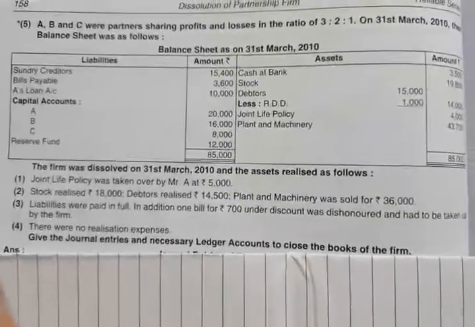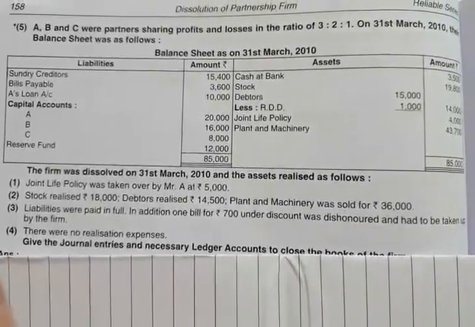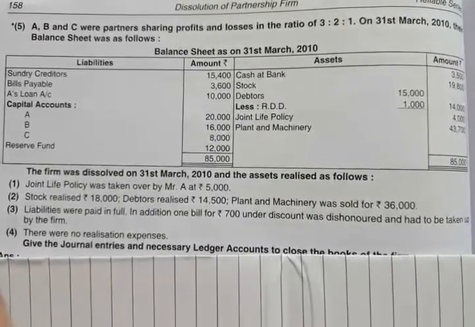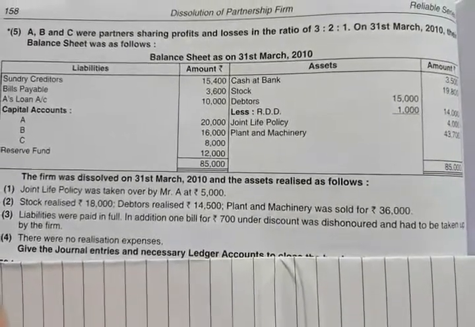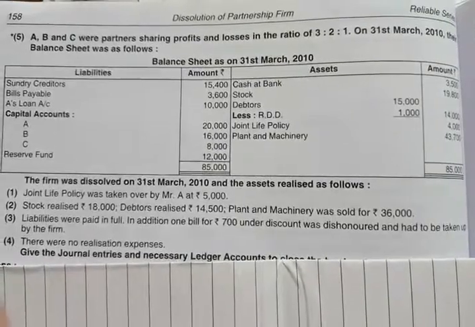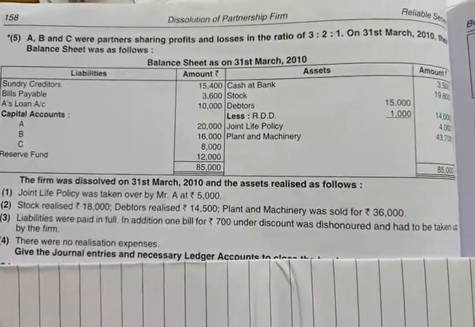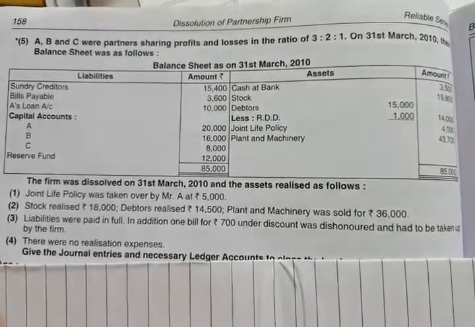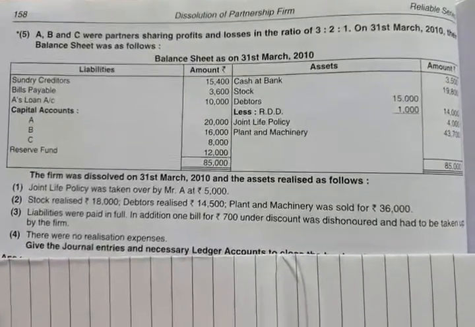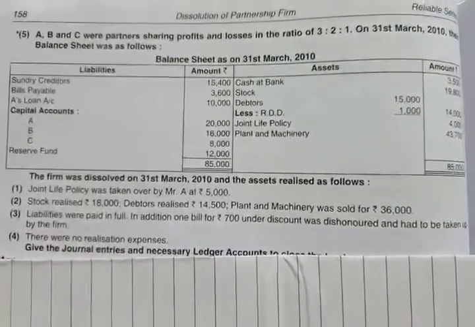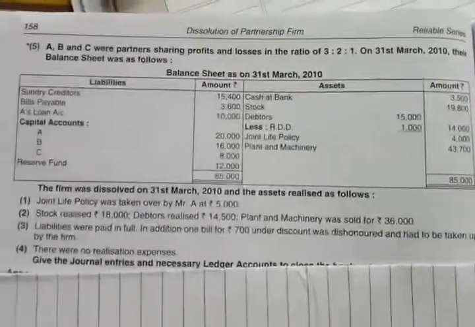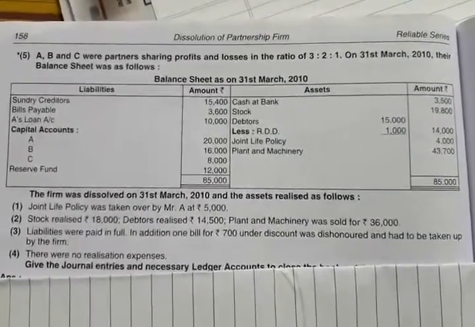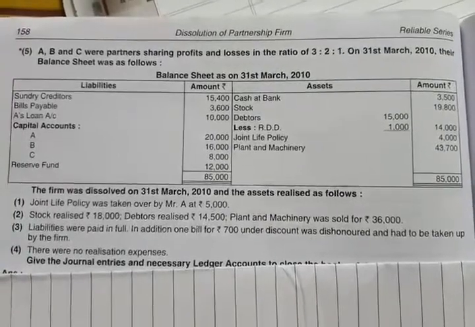See this problem. A, B and C were partners sharing profits and losses in the ratio of 3:2:1. On 31st March 2010, their balance sheet was as follows. Balance sheet is given there. See the balance sheet.